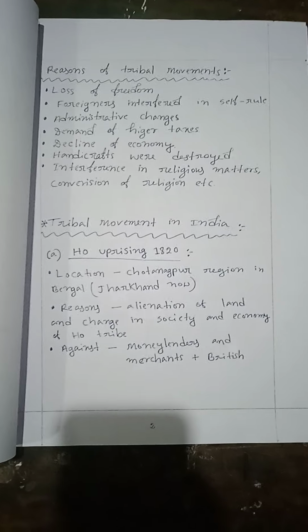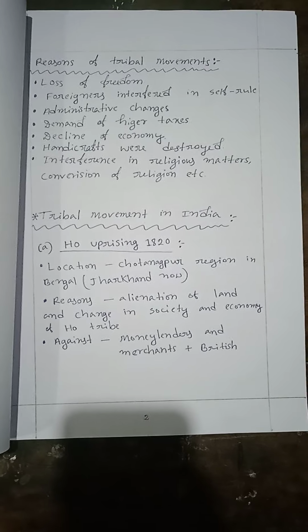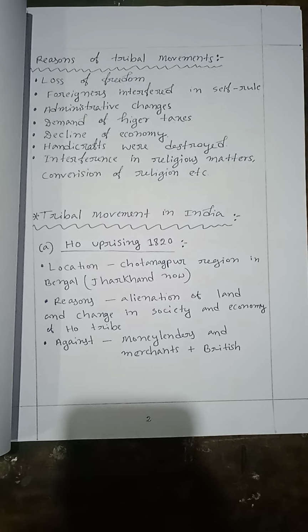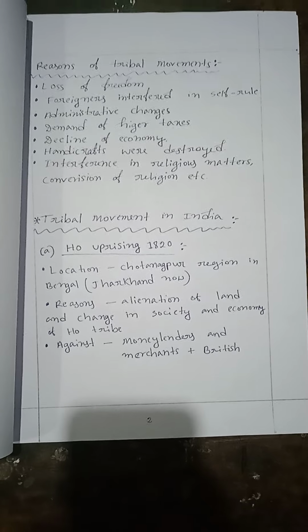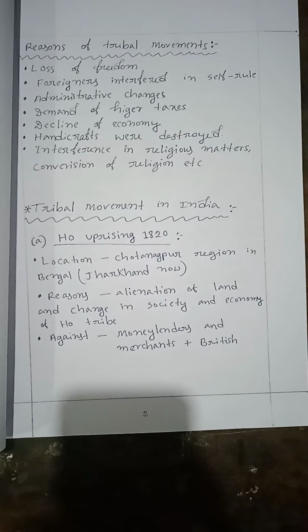Ho uprising, 1820. Location: Chotanagpur region in Bengal, Jharkhand now. Reason: alienation of land and change in society and economy of the Ho tribe, against moneylenders and merchants plus the British.